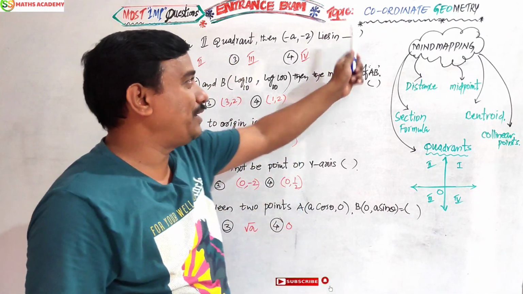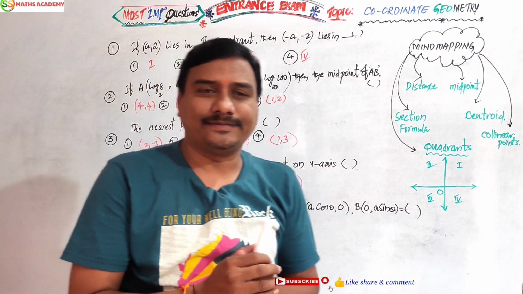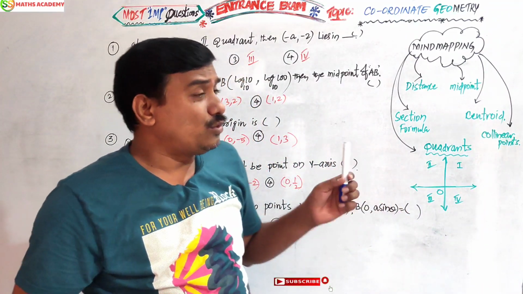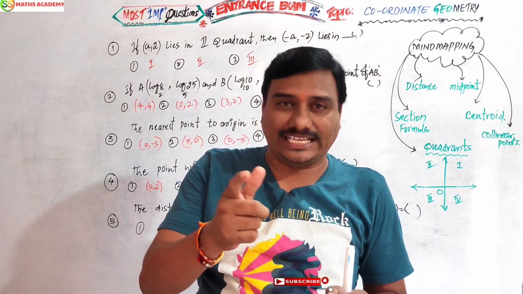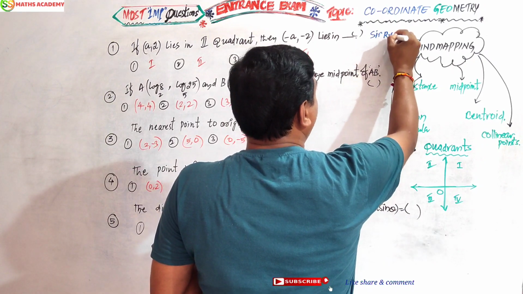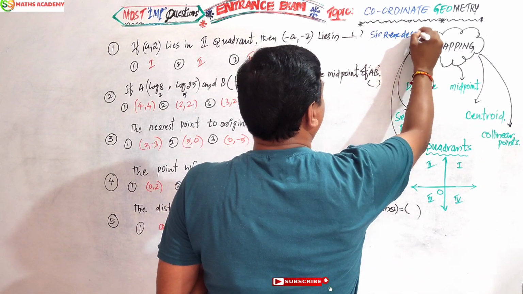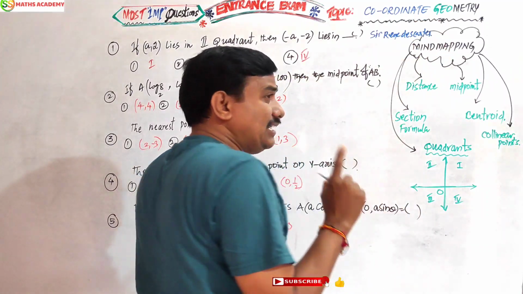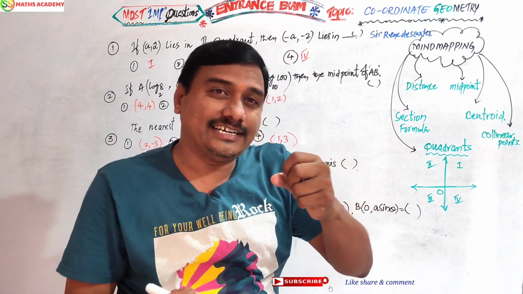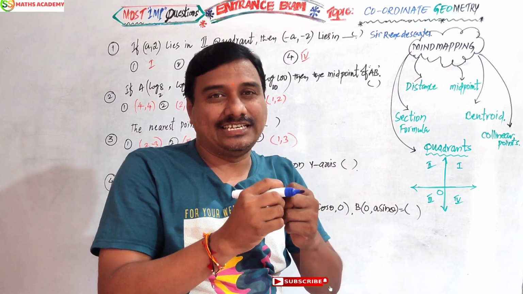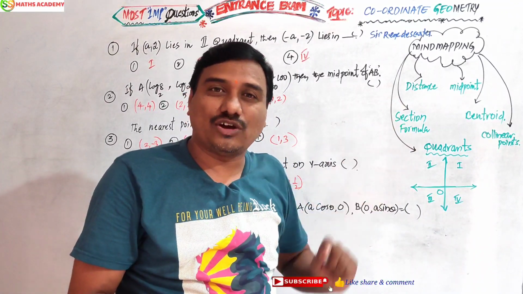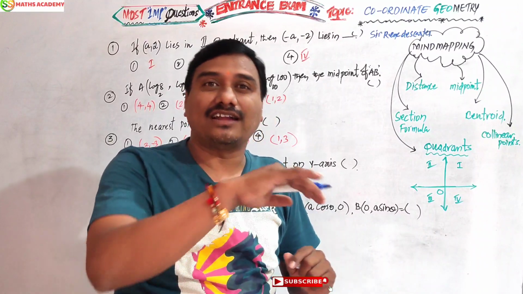Now let us see such a good topic, coordinate geometry. What is coordinate? Coordinate means Sir Rene Descartes. Sir Rene Descartes is the father of coordinate geometry. He is a famous mathematician. He was the first person to unify algebraical ideas with geometrical logics. Then it is known as coordinate geometry or Cartesian geometry or analytical geometry.